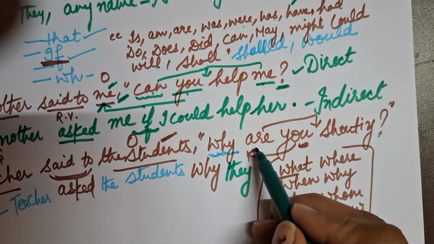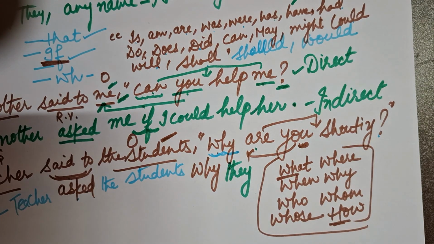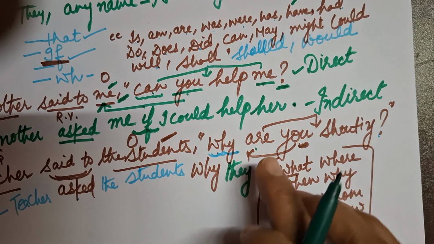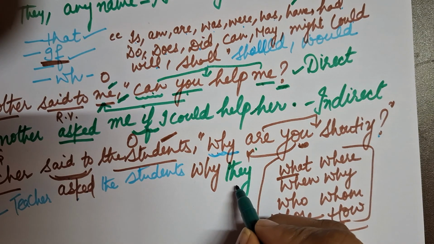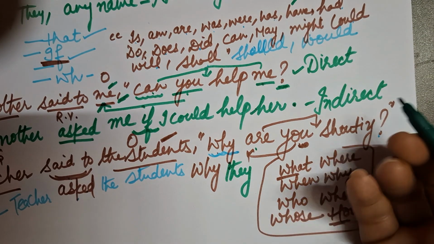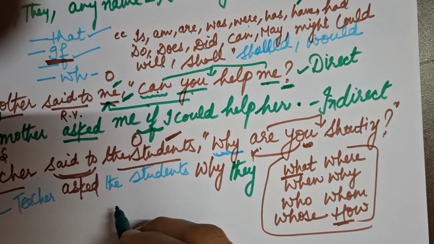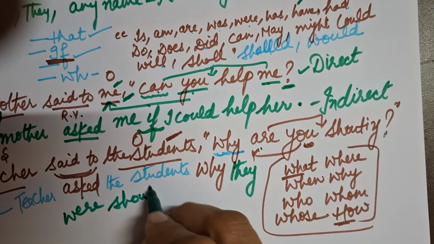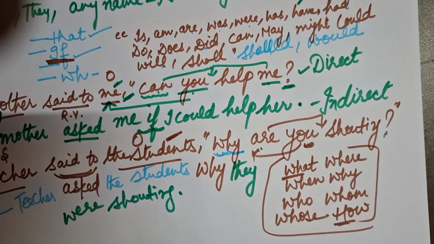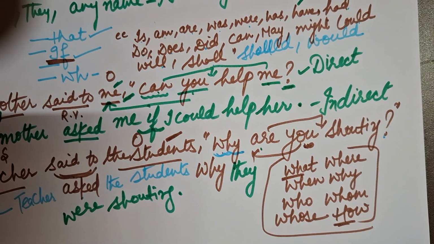Okay, now are is present. What is the past of are? I have already told you: the past of are is was and were. But they is there, so I cannot use was. I will use were. Why they were shouting, and in the end again there is a full stop, right?